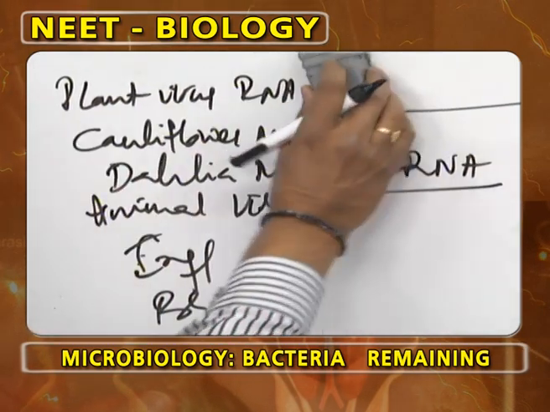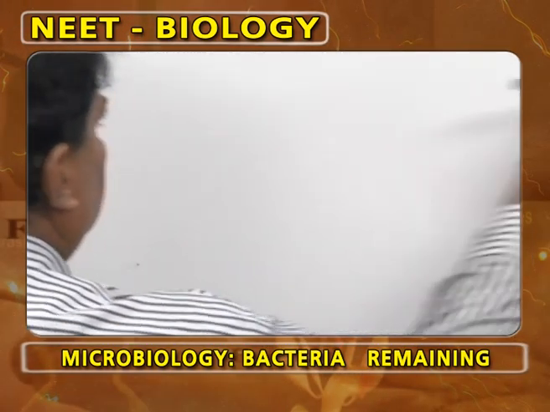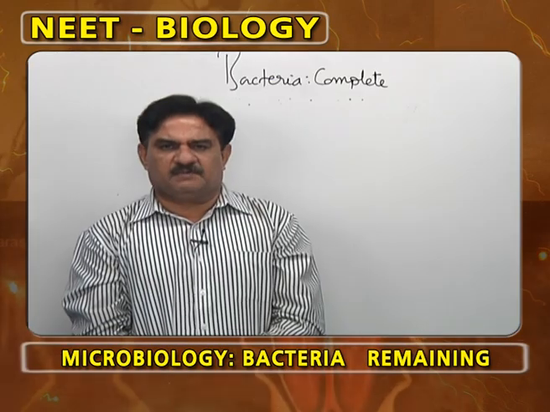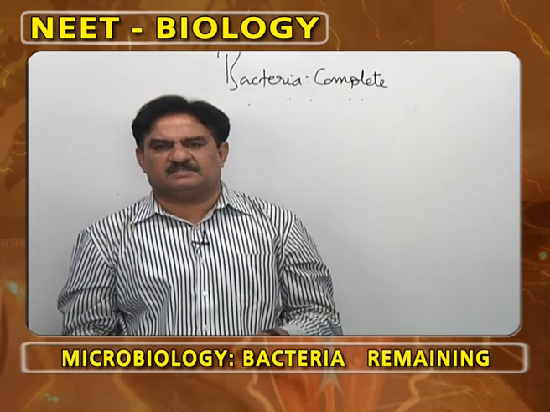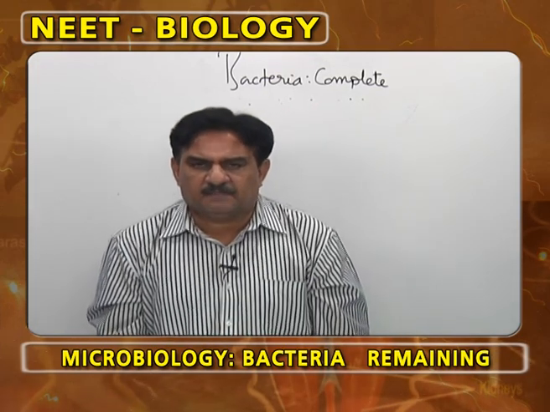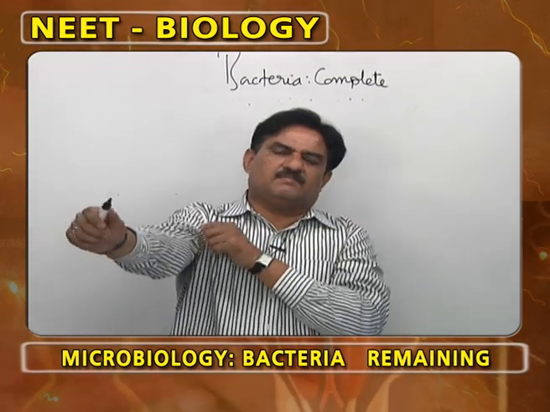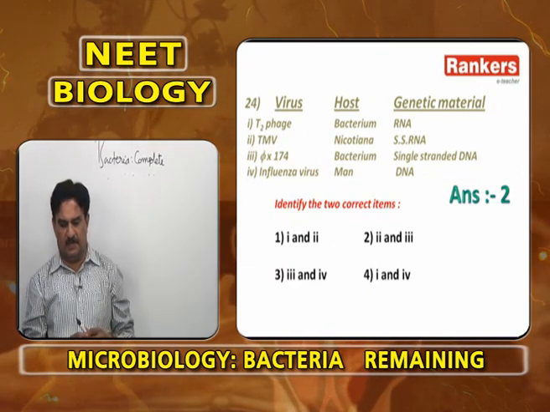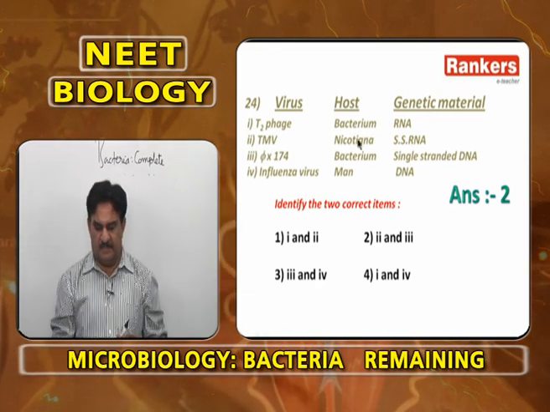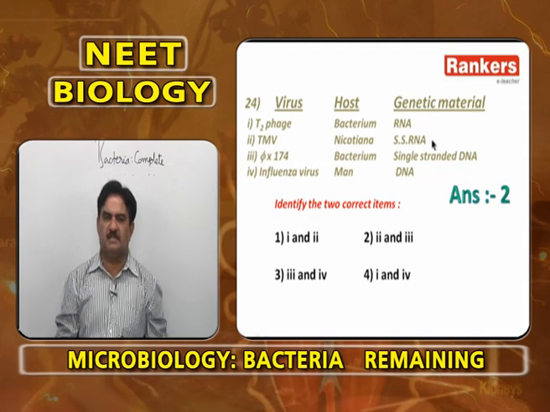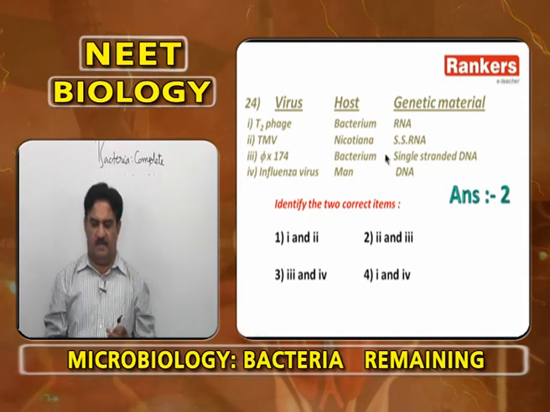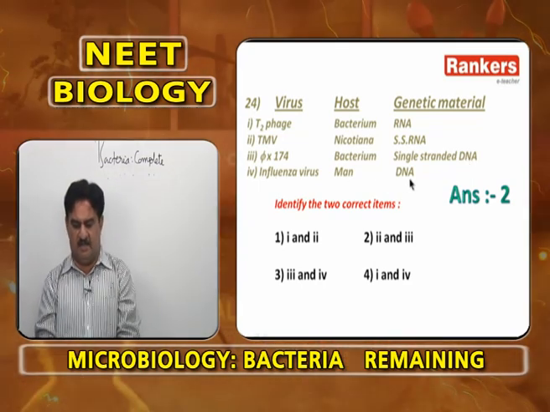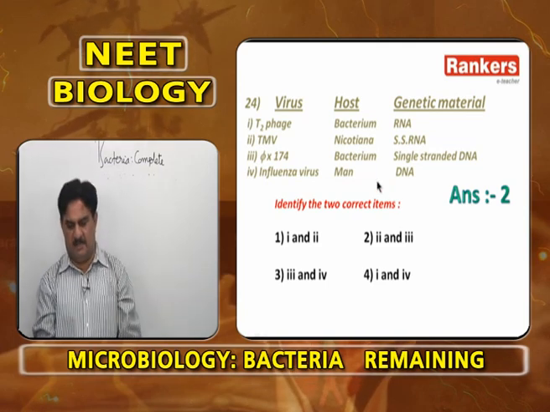Some viruses have double stranded RNA like reovirus, wound tumor virus, blue tongue virus, rice dwarf virus, maize rough dwarf virus, and phi 6 bacteriophage has double stranded RNA as genetic material. Some viruses have single stranded DNA. Just now I told phi X bacteriophages and M13 bacteriophages. So, here T2 phage, bacterium, RNA is wrong, it must be DNA. TMV, Nicotiana, single stranded RNA is correct. Phi X 174 bacteriophage, bacterium, single stranded DNA is correct. Influenza virus, man is correct, but not DNA, it is RNA. So, answer is 2. 2 and 3 are correct.